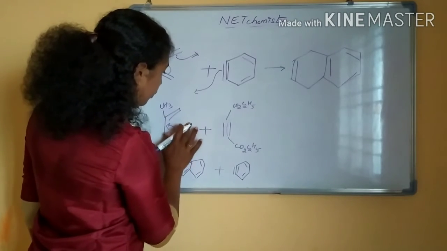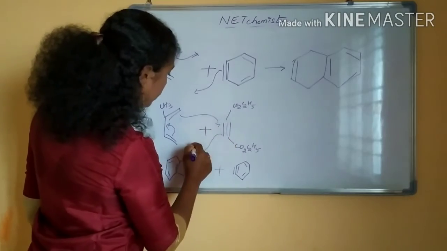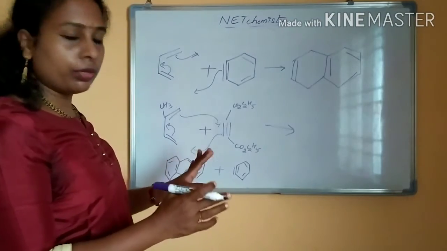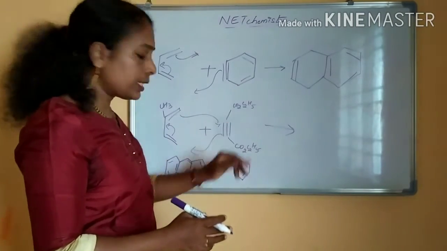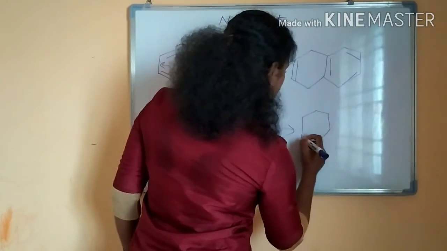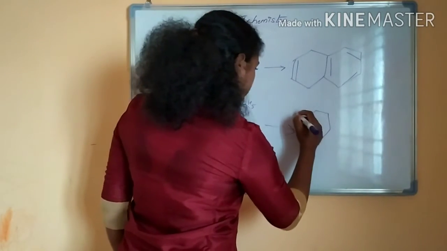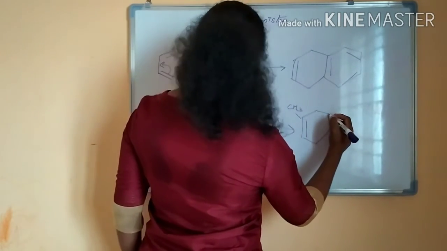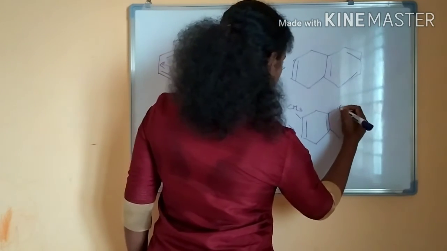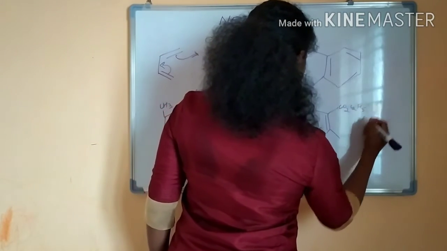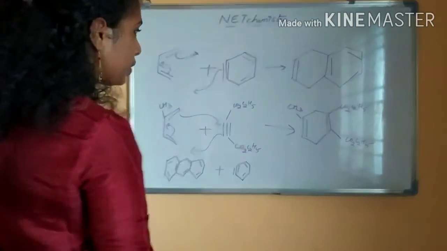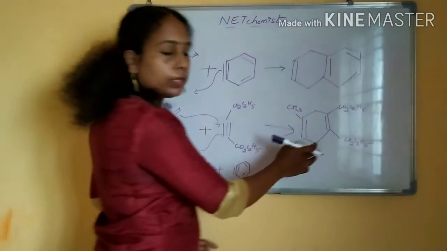This also will react in the same way. If it is a double bond or triple bond, there is no worry. If it is a triple bond also, Diels-Alder reaction will happen. The same regioselective, stereospecific, all these things are applicable, okay? Here it is a double bond, CH3, and here also a double bond. CO2C2H5, this is the product you are getting.